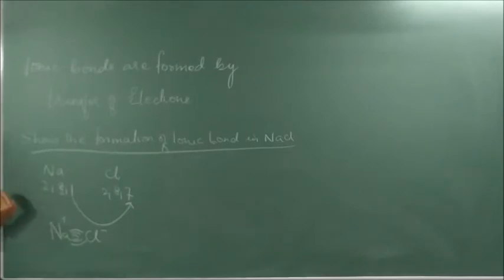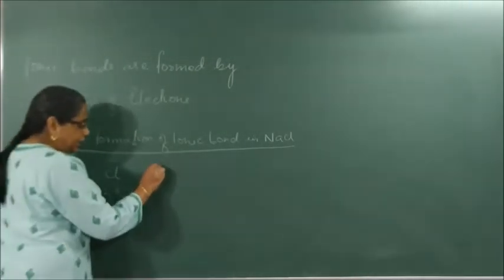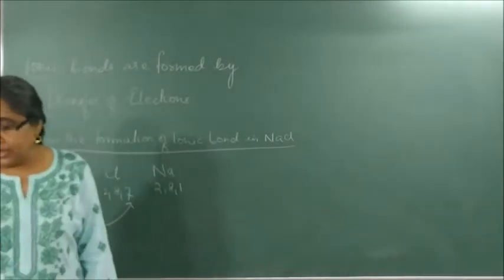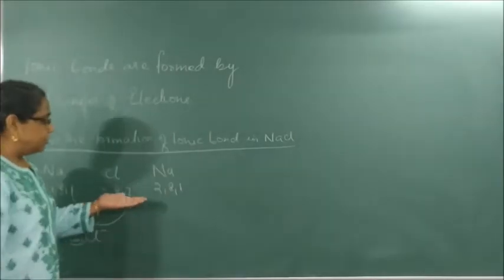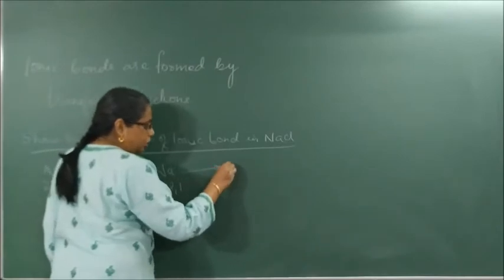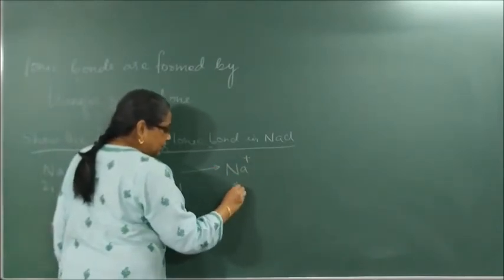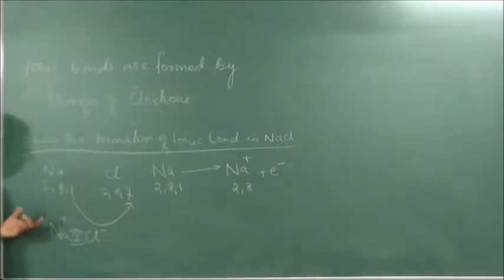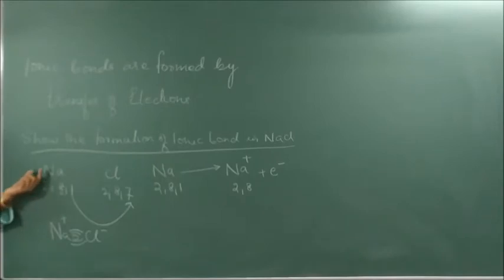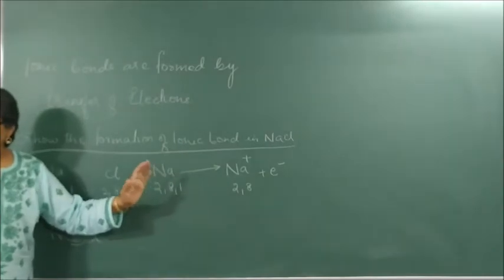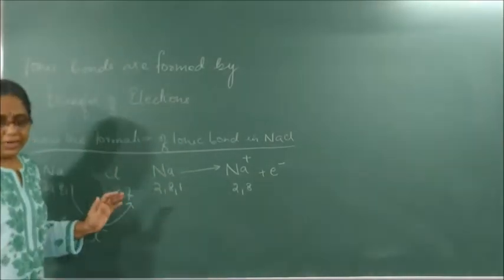This is rough work. Actually, how should you write? This is how your textbook gives it. Na is 2,8,1. First, Na has to lose an electron, so it forms Na plus, which is 2,8, as an electron is lost. So the first part is over. The metal loses an electron to form a cation, Na plus. Correct?